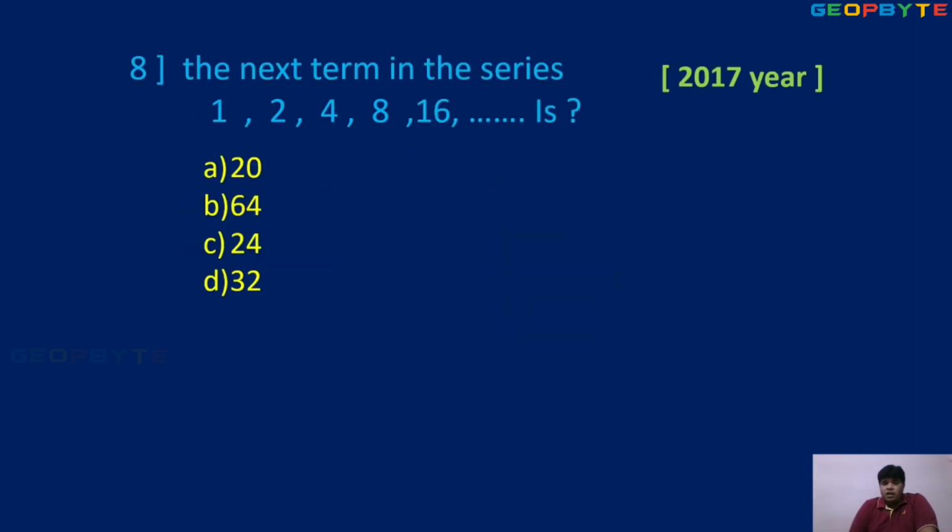Next, this is a 2017 question, an easy problem. This type of question is also very easy. 1 double 2, 2 double 4, 4 double 8, 8 double 16, 16 double 32. So option D.